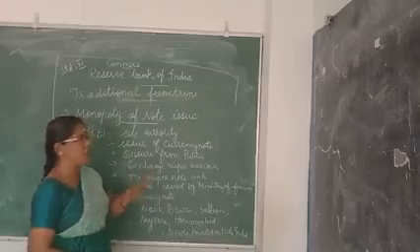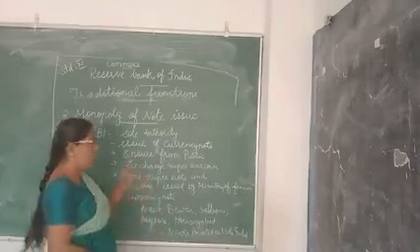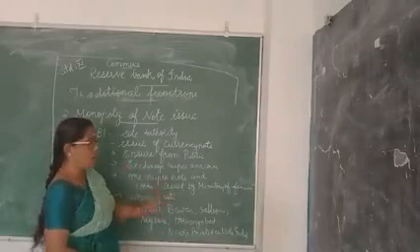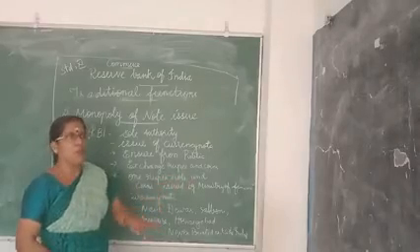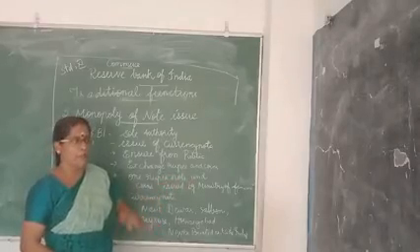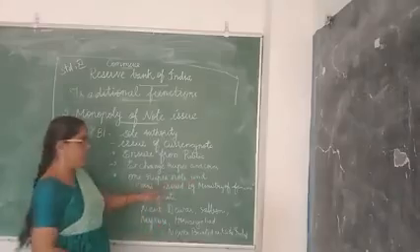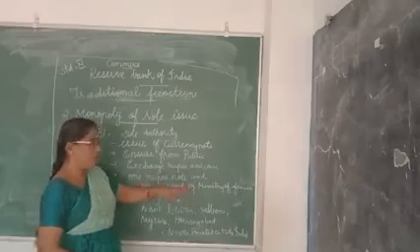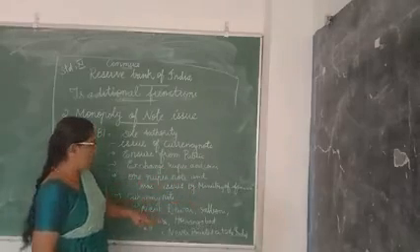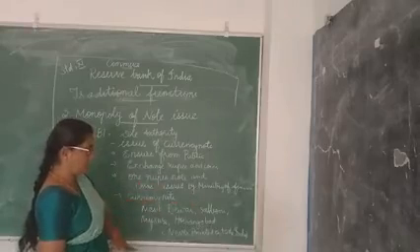So exchange of rupees and coins is possible through RBI. Currency notes alone are issued by the RBI, whereas the 1 rupee note and coins are issued only by the Ministry of Finance. Do you know who is the Minister of Finance? Nirmala Sitharaman, the Finance Minister. They issue the 1 rupee note and also all the coins, not only 1 rupee.